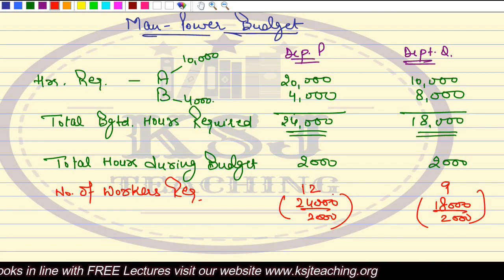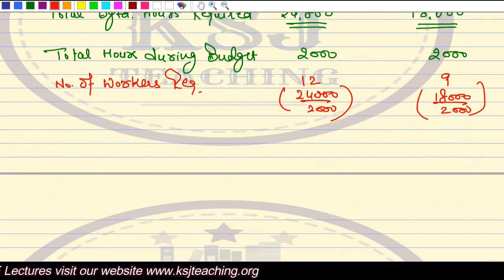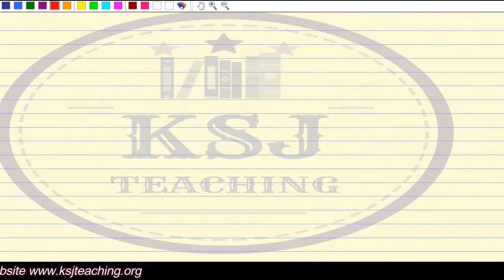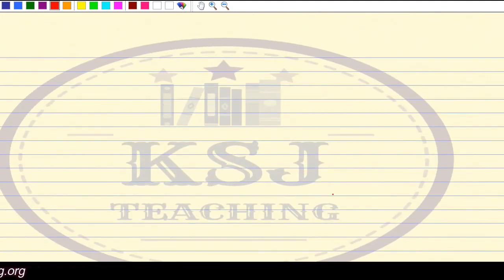Any doubts? Now we are going to calculate in terms of cost, the labor cost budget.